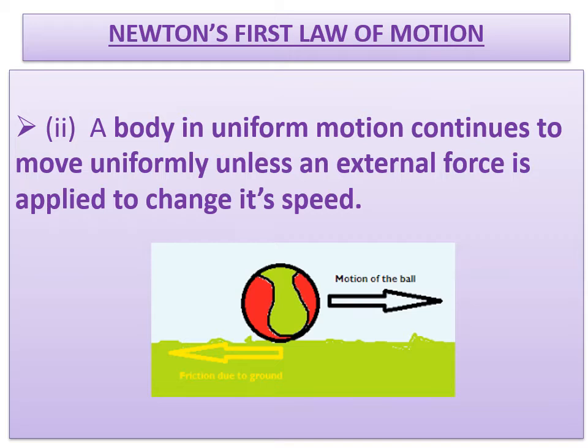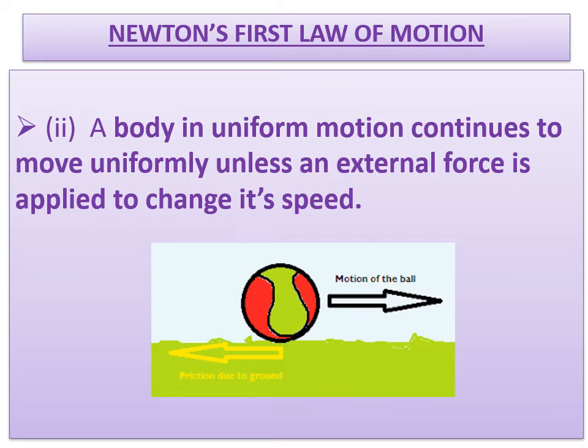Now, the second part of this law: a body in uniform motion continues to move uniformly unless an external force is applied to change its speed. In this part, it is very difficult to understand because a ball rolling on the ground does stop after some time. You tell the answer, yes, it stops. But that is due to the frictional force acting between the surface of the ball and the ground. Similarly, when the engine of a moving car is switched off, it stops after traveling some distance.